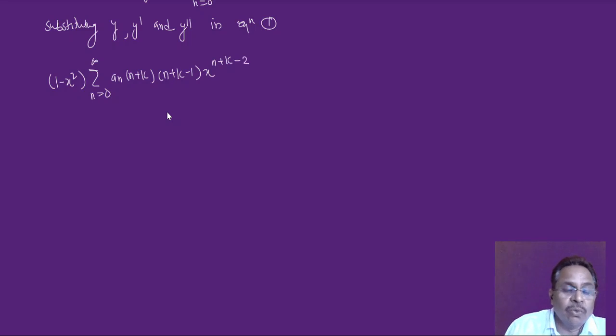This is my y double dash. Minus 2 into x, now y dash is again n equal to 0 to infinity, we have just calculated it. So this is an times n plus k into x raised to n plus k minus 1.